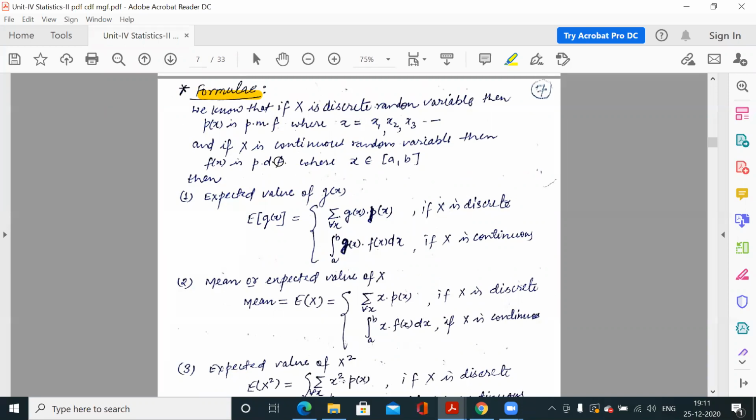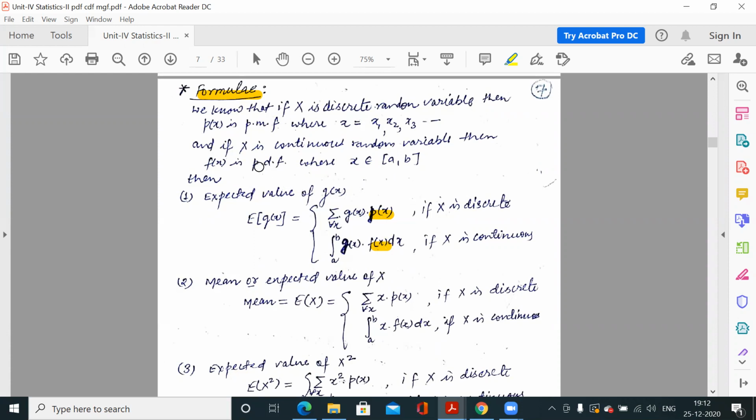Suppose the probability function is given to you, meaning either it is p(x) or f(x). You know that p(x) is the probability function for a discrete variable and f(x) is the probability function for a continuous variable. So suppose this function is given to you, either p(x) or f(x), then we have different formulas.